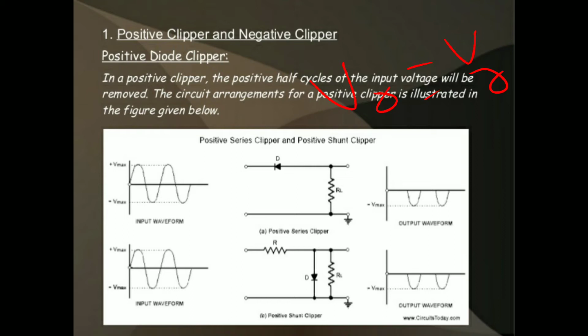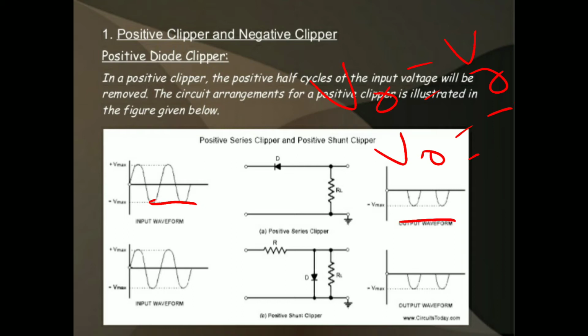Now we are considering the negative half cycle. During the negative half cycle, the diode goes to the forward bias condition, and it acts as a closed switch, and all the input is passed to the output. So in this condition, Vout is equal to minus Vm. This is the operation of the positive series clipper.